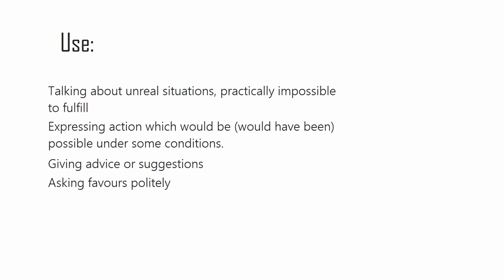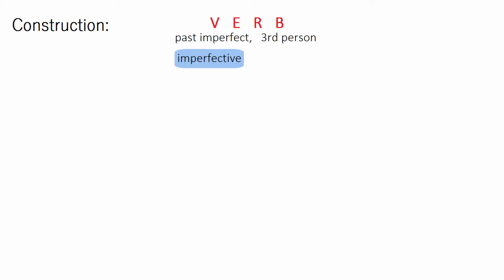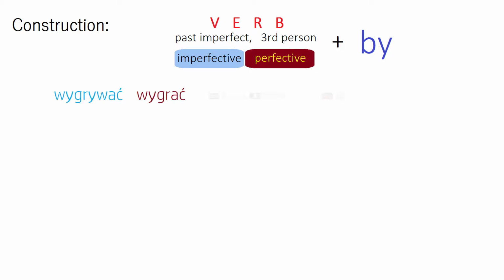Now let's take a look at the construction. To create the conditional mood in Polish, we need a verb in past imperfect form, third person. It can be both perfective or imperfective. Plus we add the conditional particle by, and this is the part that we conjugate. Let's see it on the example of the verb wygrywać, wygrać, to win. For the singular, the forms are wygrywał, wygrał. Now let me draw a table to explain it.